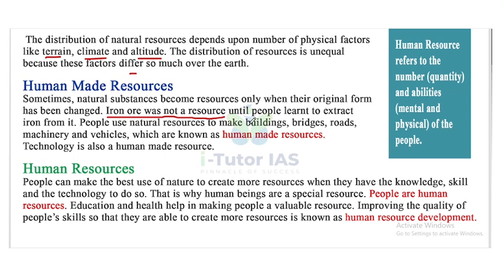As the name denotes, humans made these, so that's why the name human-made resources. Technology is also a human-made resource.